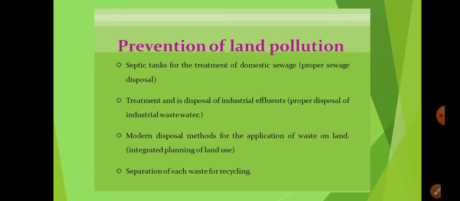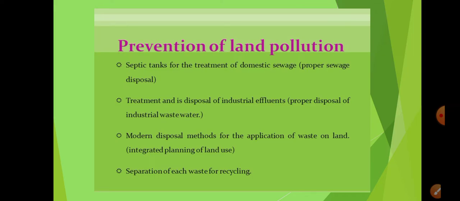Now we have already learned about the causes and the effects. Now we will see how we can prevent, how we can try to stop the pollution of our land. Firstly, septic tanks for the treatment of domestic sewage, proper sewage disposal should be done. So a hole must be dug and the septic tanks must be prepared, so that the sewage coming out from our home is not being released into the land or a water body just like that, untreated. It should be kept in the septic tank in a particular area.